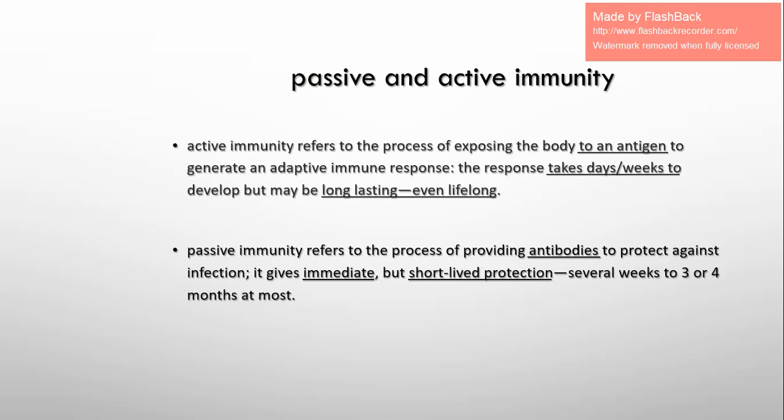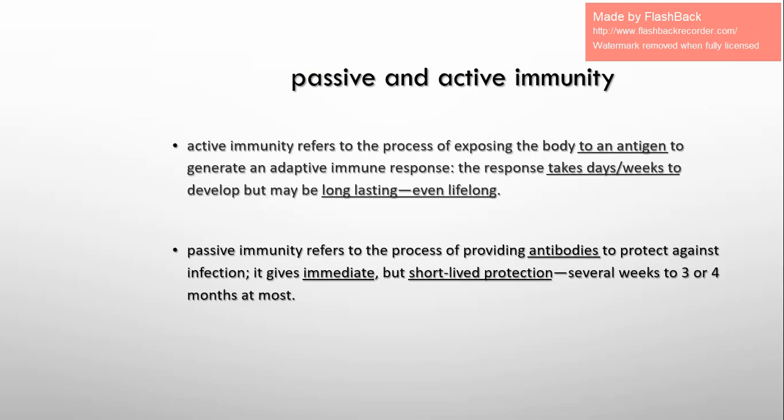Now, when we say active immunity, it is a defense against a pathogen by antibody production in the body. Okay? So, active immunity is when you get the pathogen itself with the antigen on its surface.